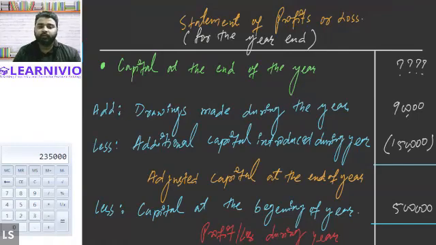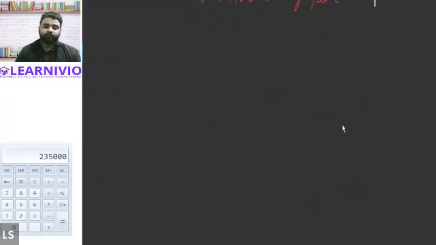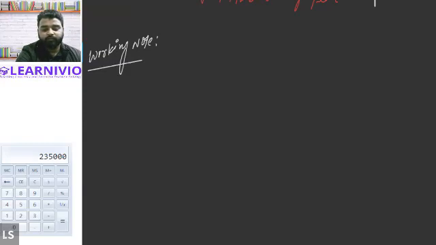And if we are able to calculate closing capital, then we will be able to calculate the profit. Unless and until we have the value of closing capital, that is capital at the end of the year, we won't be able to calculate the profit or loss. So for that purpose, we will have to calculate closing capital, and we will be preparing a working note, in which we will prepare a statement of affairs for this business.